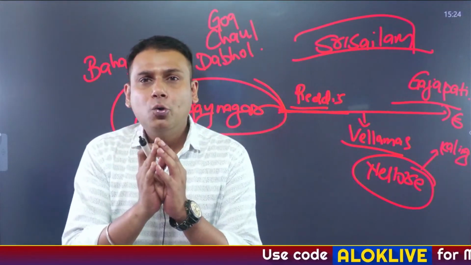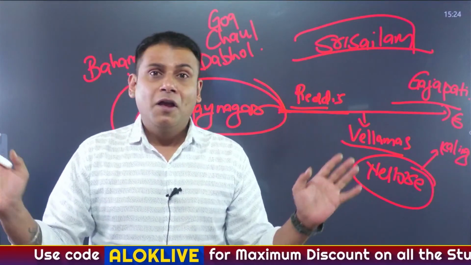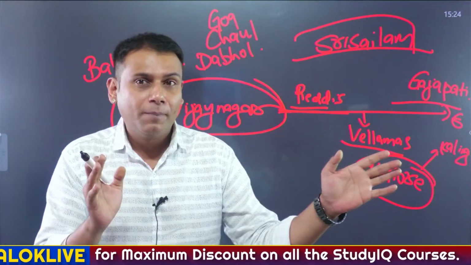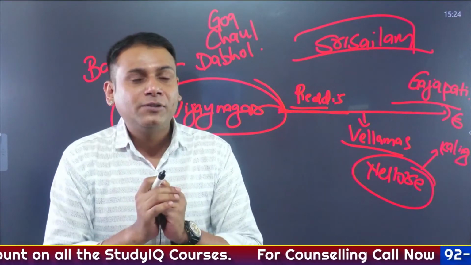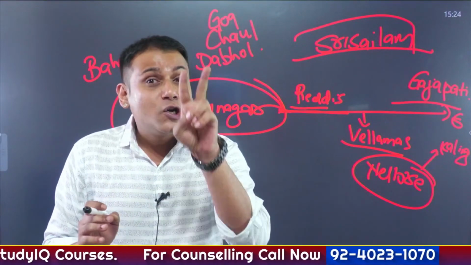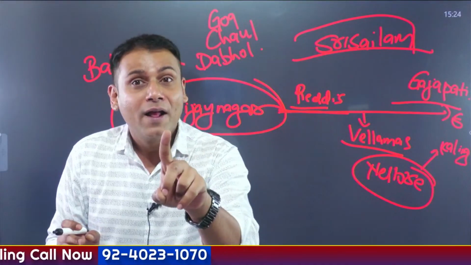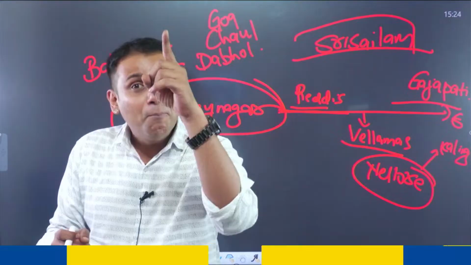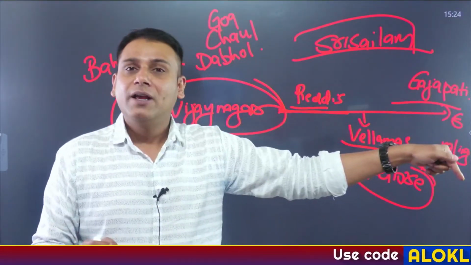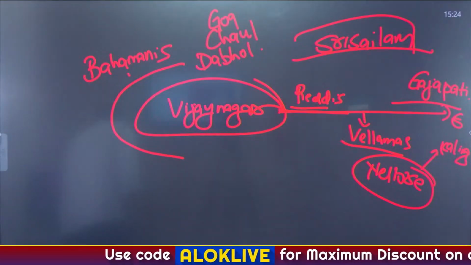So Harihar II followed the policy of expansionism and imperialism, and he was quite successful. In fact, many say that he led two expeditions to the northern part of Ceylon, that is Sri Lanka, and was very successful in both. So that was about Harihar II.